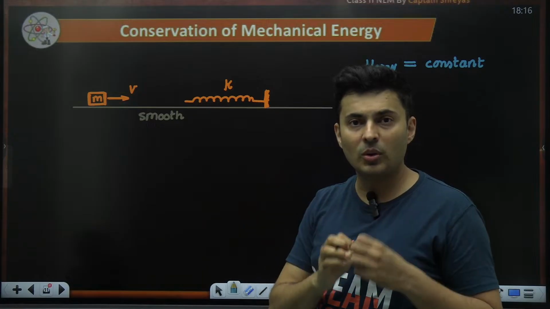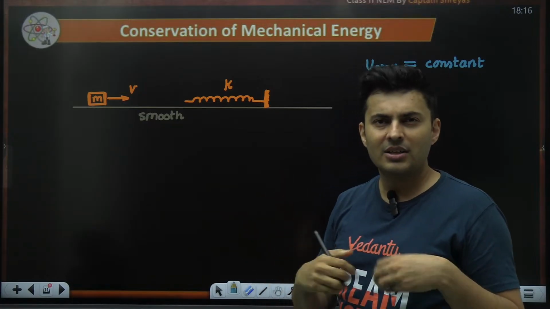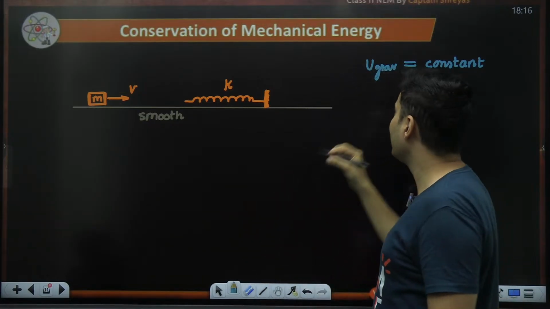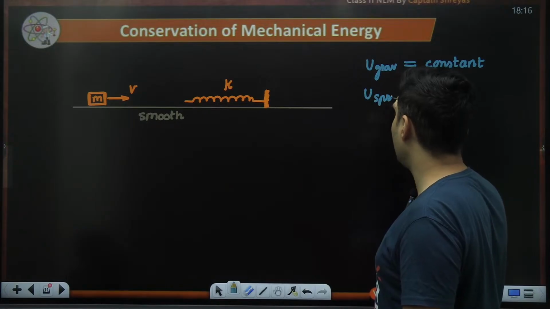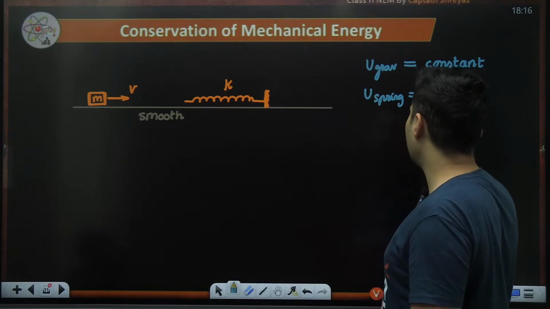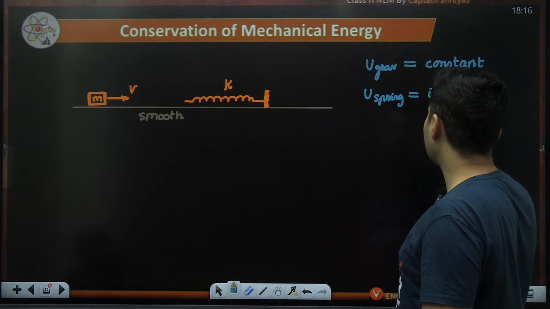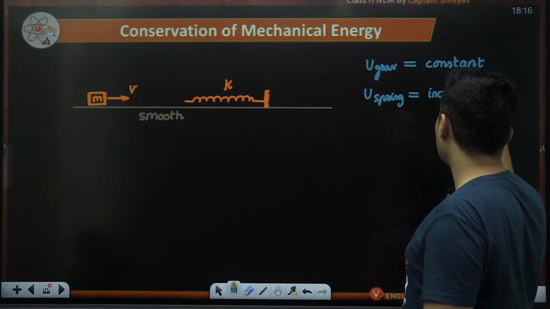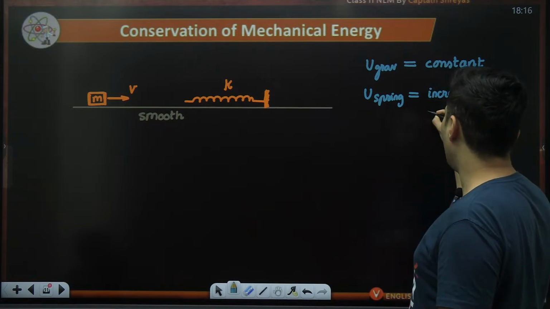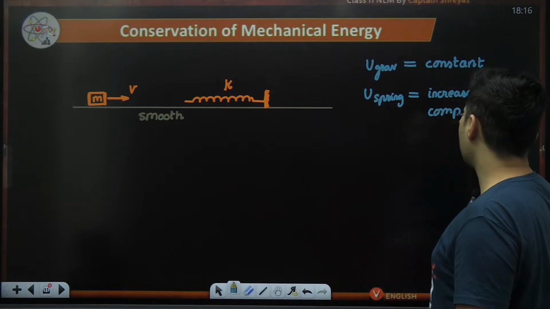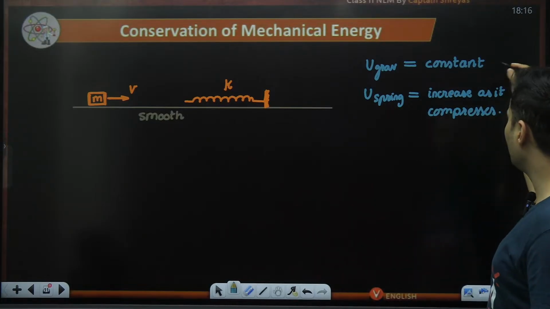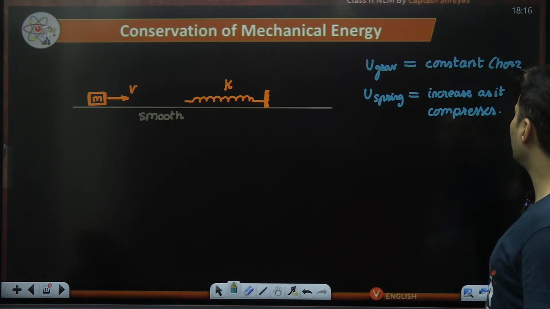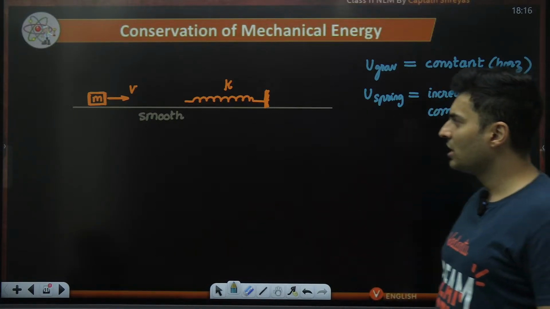The spring will store the potential energy. So the spring potential energy will increase, 100%, as it compresses. Here it was constant because it was horizontal motion, so there was no change.